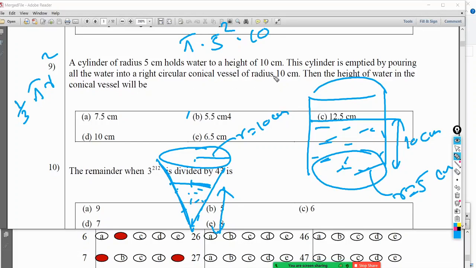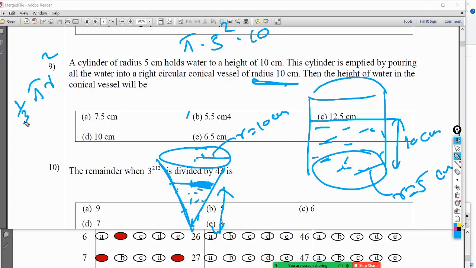I think what they are mentioning as radius 10 centimeter is this radius, because otherwise we can't do this. I think the question is not properly worded. I think what they mean by 10 centimeter is this water surface level, not this level. Otherwise I think we can't do this question. So let's assume like this and see whether that answer is there.